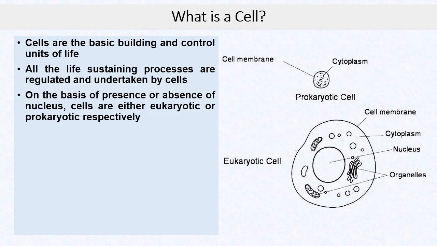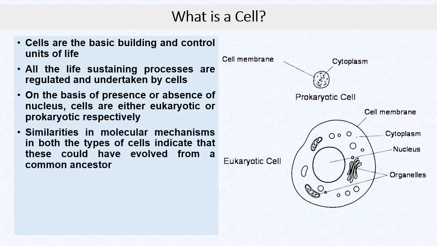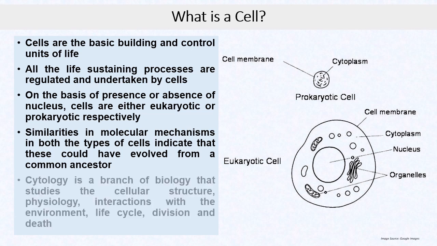On the basis of the presence or absence of nucleus and other membrane-bound organelles, cells are either eukaryotic or prokaryotic respectively. Interestingly, there lie many similarities in various processes in both these types of cells, and hence it is considered that both of these types have originated from a common ancestor. Cytology is that branch of science that studies cells and their structure, physiology, division, death, and various interactions between the cell and its environment.